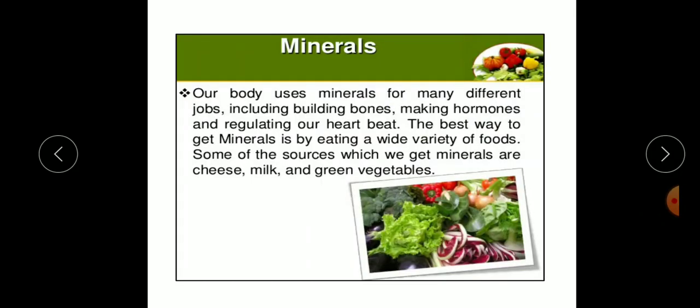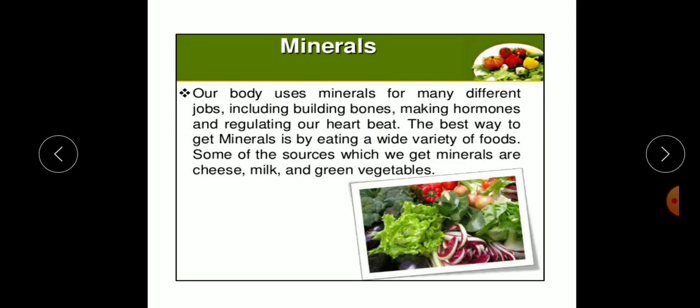Next is minerals. Our body uses minerals for many different jobs, including building bones, making hormones, and regulating our heartbeat. The best way to get minerals is by eating a wide variety of food.